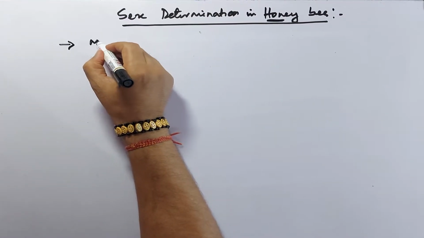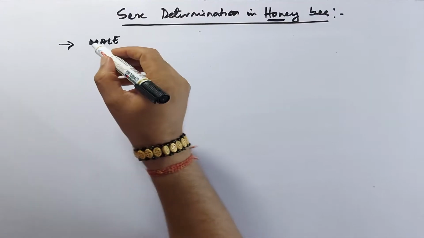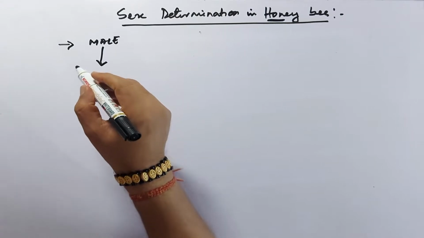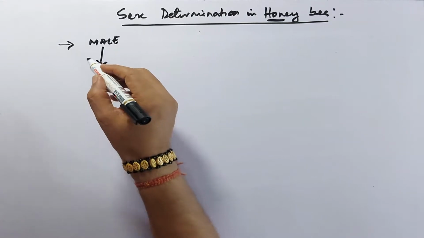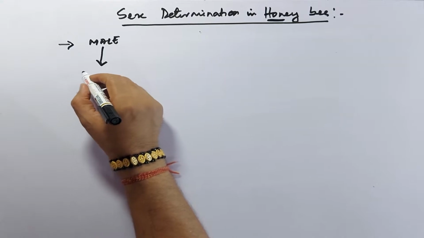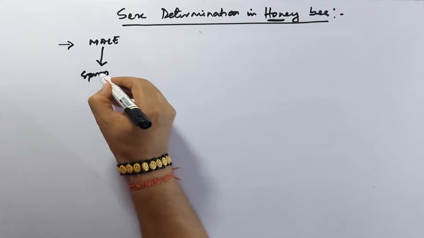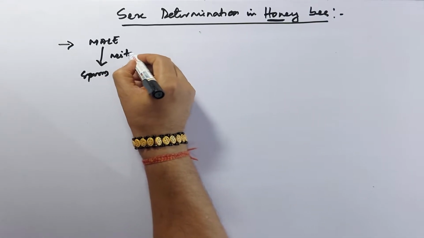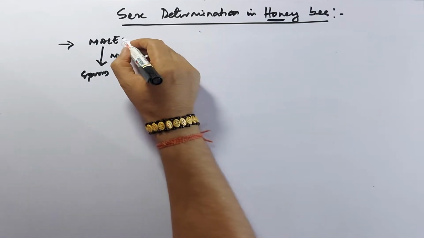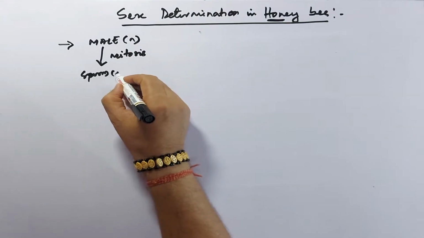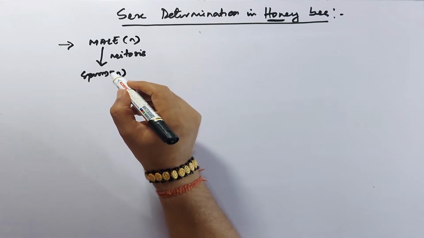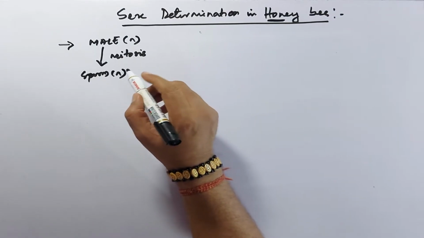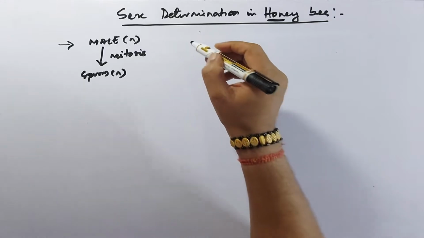This is the male one. It will produce the gametes, that is sperm, by the process of mitosis. Mitosis, because this itself is n and the sperm is also n.